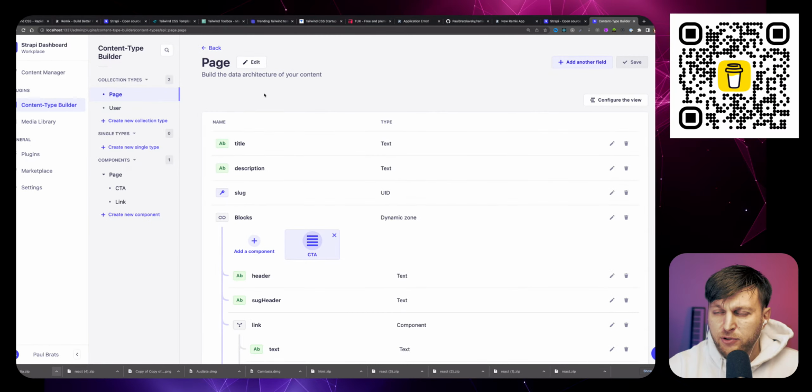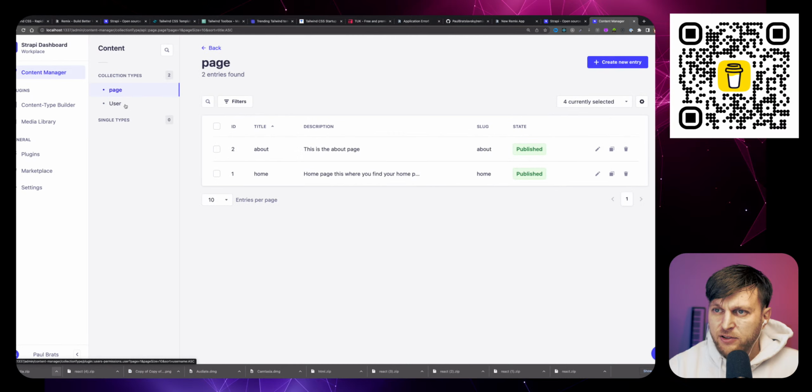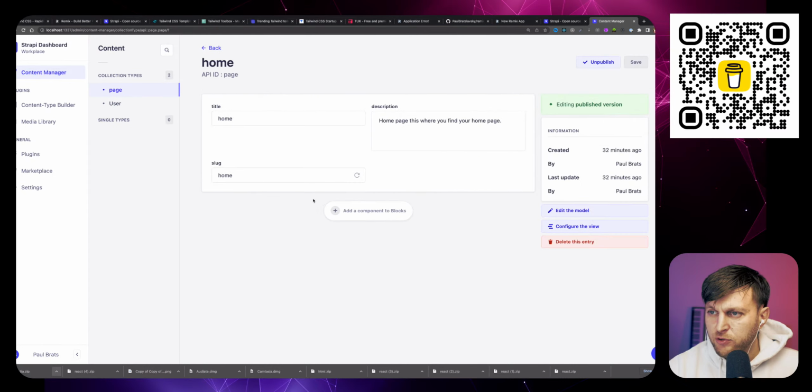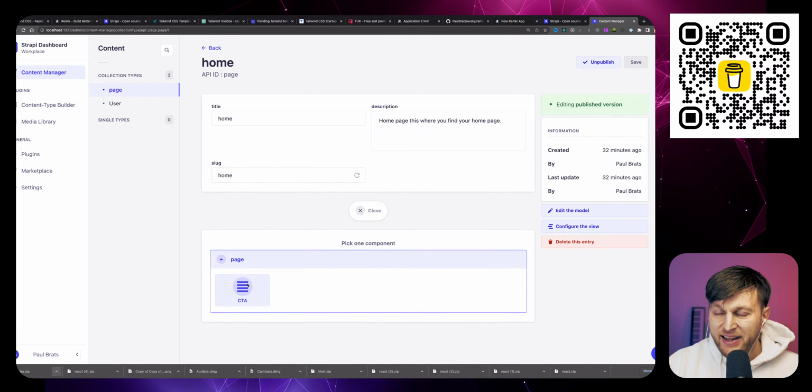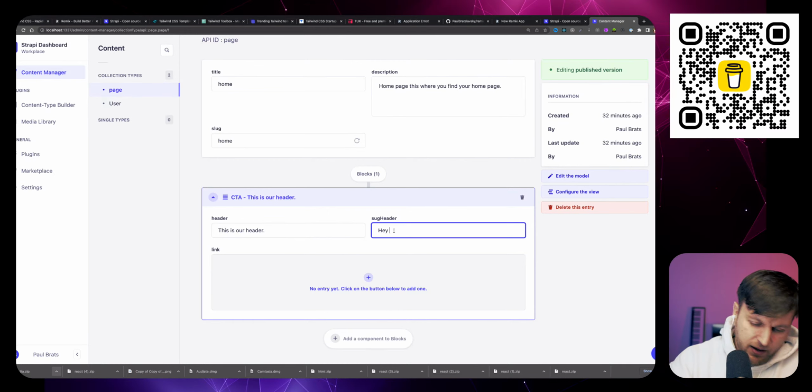And now check this out. I am able to go to my content manager, go to our page, we'll go to our home page. And if I'm an editor, now I have this way, like, hey, we need a CTA action in our website. I'm able to click, and I'm able to add this dynamic component. And this is our header. Hey, you all beautiful people. Whoa, I spelled beautiful right. Love you all.